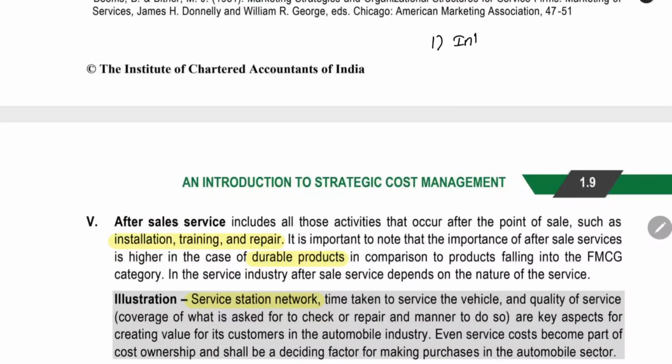First thing is inbound logistics. The second thing is operations. Third one is outbound logistics. In inbound logistics, we will be providing the raw material to the warehouse. In operations, we will be transforming it into output. In outbound logistics, we will be sending the finished goods to the customer.